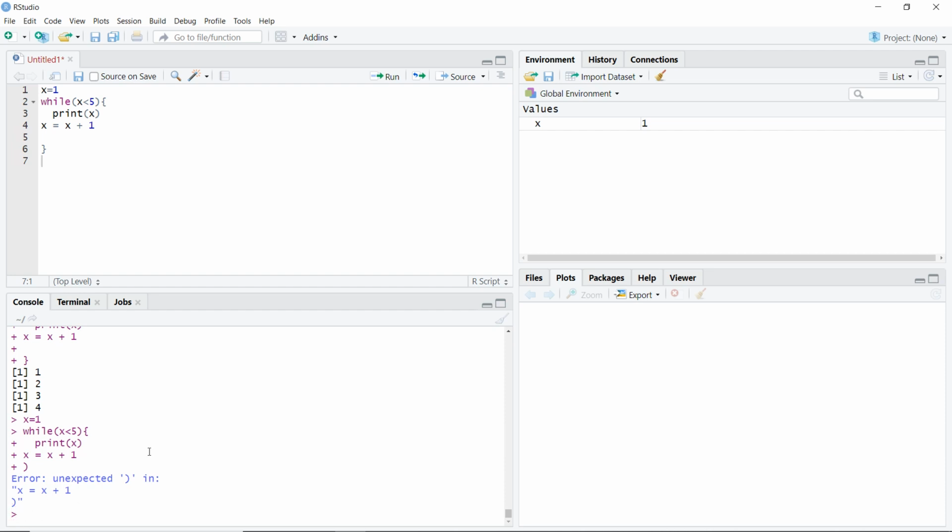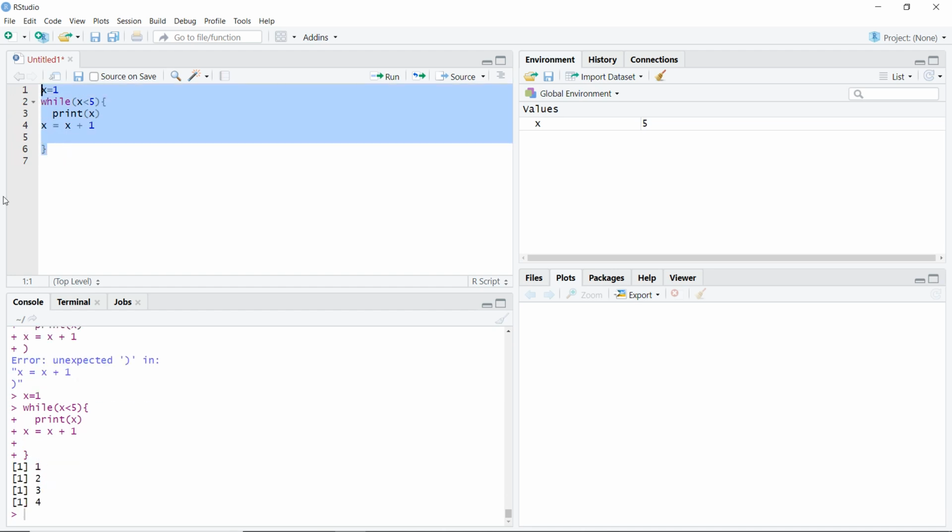That way, I can now check again what my problem might be and try to run it again. Now there is no problem because my bracket has been closed, and you can see I have run my code. So this is nothing but our while loop.